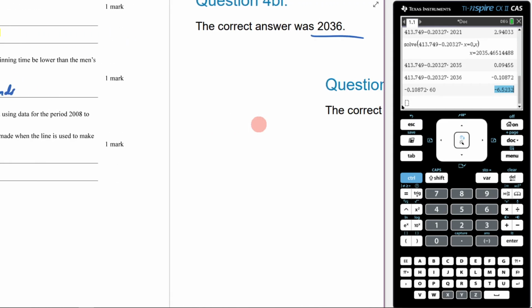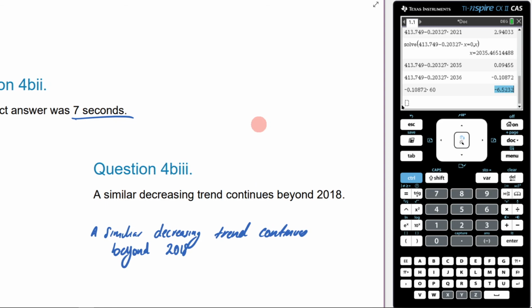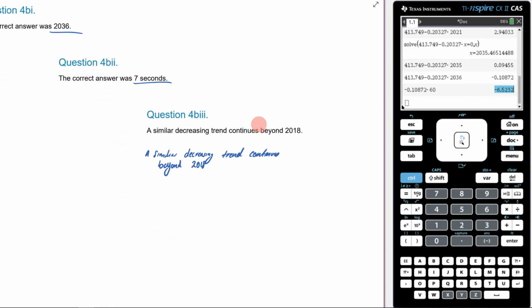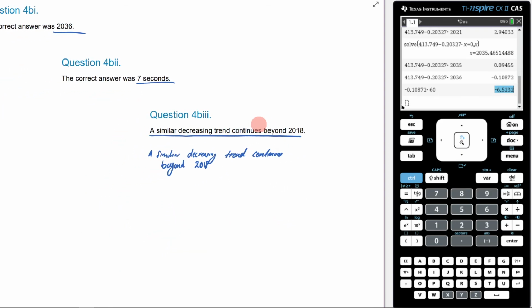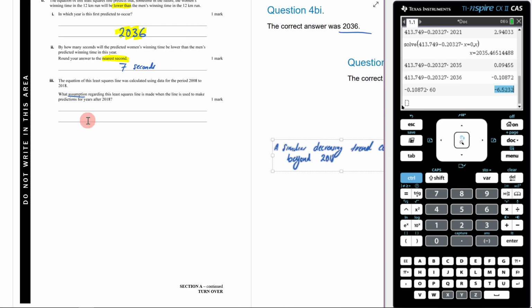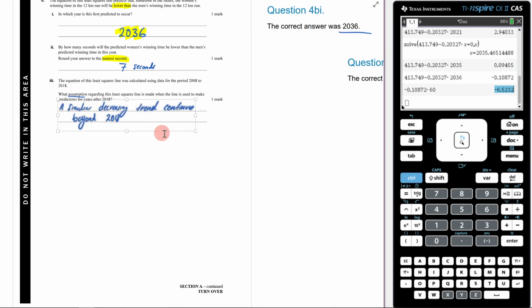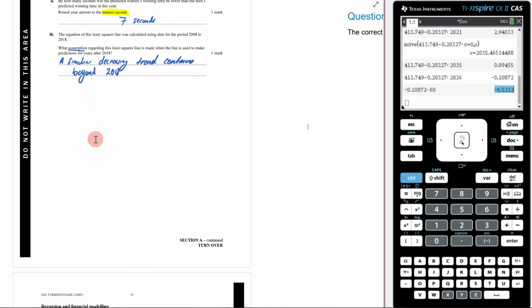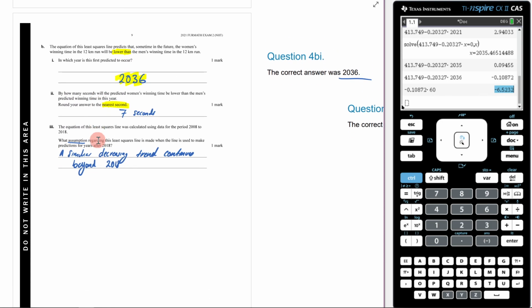So let's look at our examiner's report and we'll just write exactly what they've told us. It says a similar decreasing trend continues beyond 2018. So in other words, the trend that we're seeing continues on. When we're extrapolating, that is what we're assuming. So it really just wants you to spell out what extrapolation is assuming. And it's assuming that the trend is going to continue beyond 2018. And that is it. We've come to the end of this section. There's more to come.